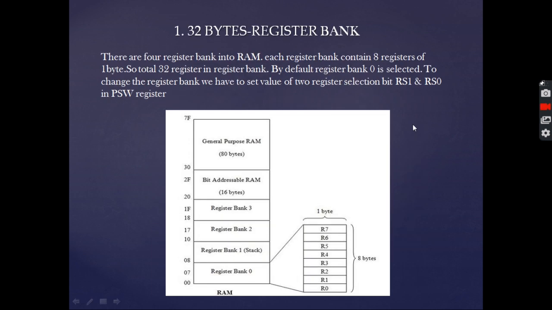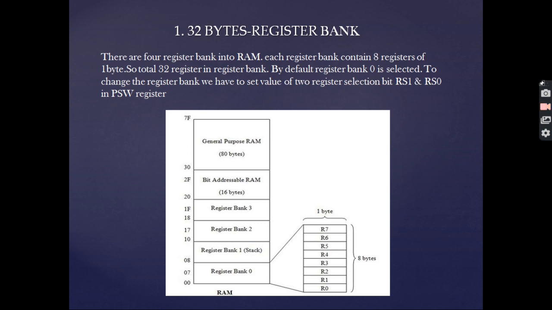Next comes the 32 bytes register bank, where we can see clearly how the register banks have been divided. Now the register bank 0, that is from 00 to 07 hex, is specifically kept aside as R0 to R7. This division is similar in all of the register banks. The register bank 1 is specifically kept for use in stack operation, that is from 08 hex to 10 hex is preserved for stack operation. Register bank 2 have memory addresses from 17 hex to 18 hex. The register bank 3 have memory addresses from 1F hex to 20 hex.